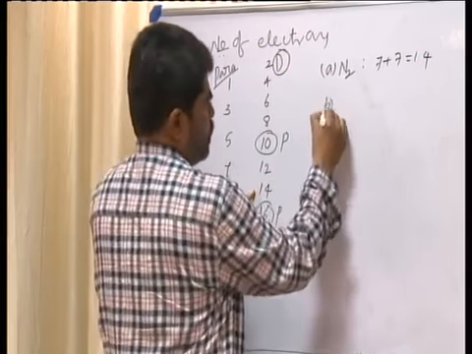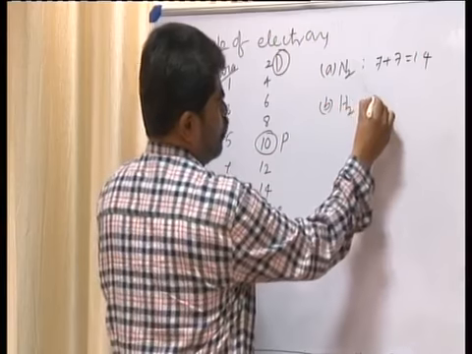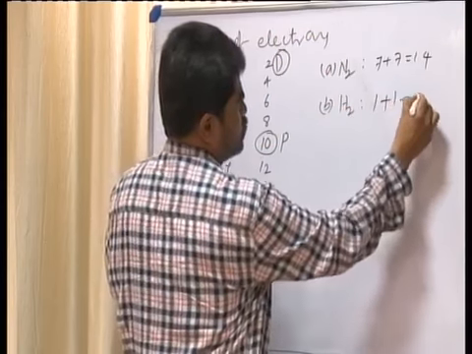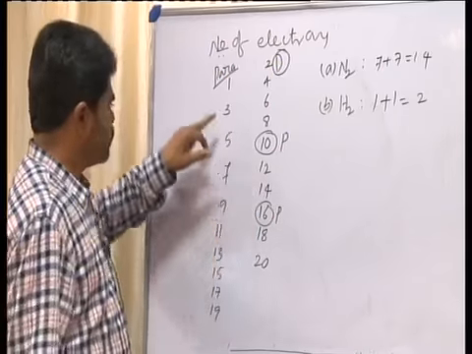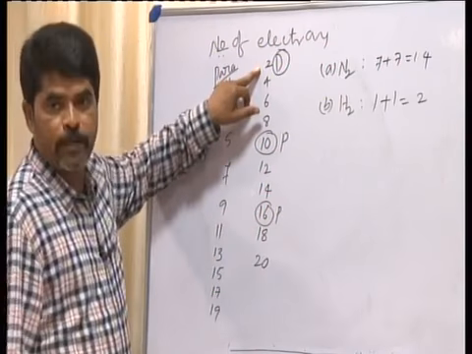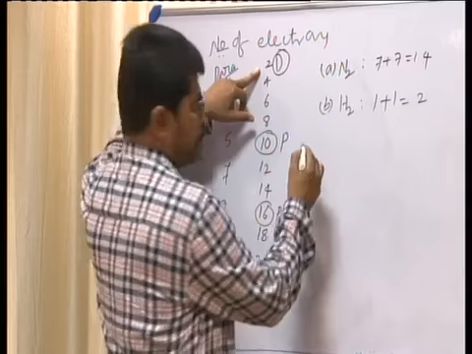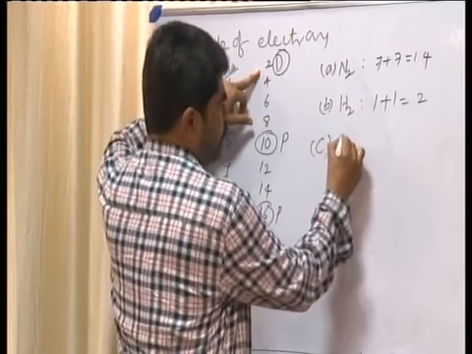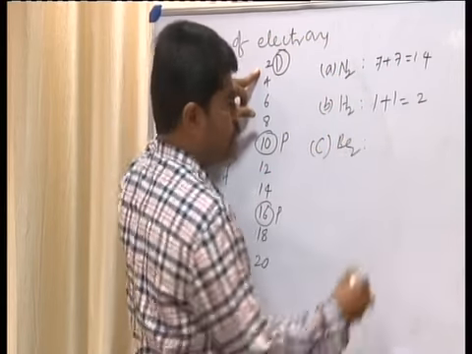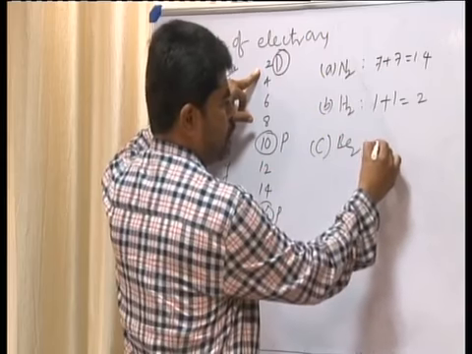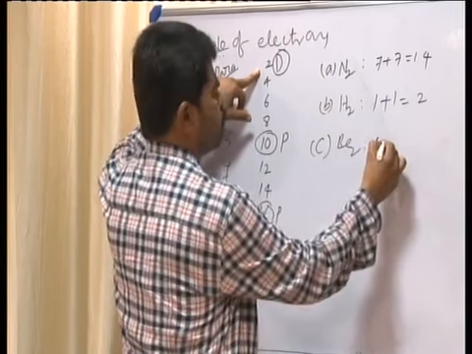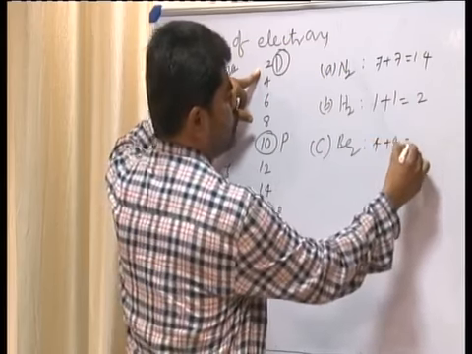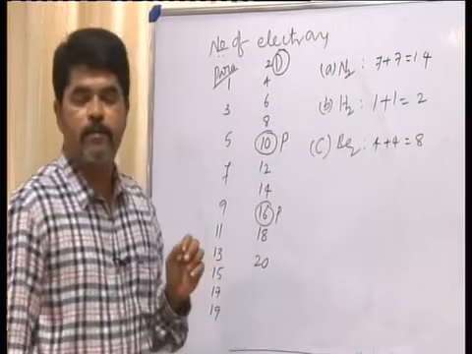Then B, hydrogen: 1 plus 1 is 2, again diamagnetic only. Then C, beryllium, Be2: beryllium has atomic number 4, so 4 plus 4 is 8.